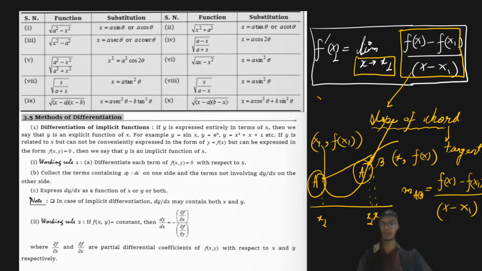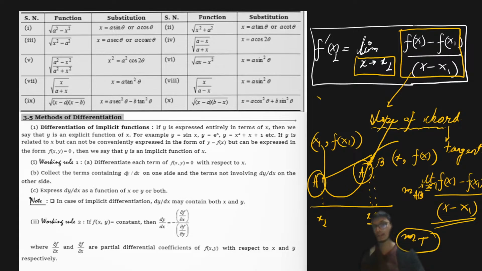So therefore, when we put the limit, or when we limit this x towards x1, it is nothing but the slope of the tangent, right? And in other ways, as you have studied in physics, the first derivative denotes the slope of the tangent, right? So the derivative is nothing but the slope of the tangent. Now this is a geometrical implication of how we calculate the derivative, right?